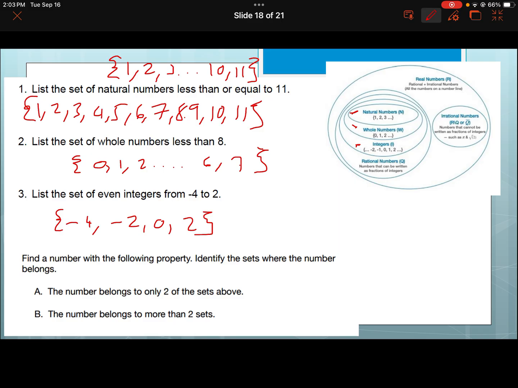Find the number with the following property. Identify the sets where the number belongs. The number belongs to only 2 of the sets above. So you can pick any irrational number, can't you? Any irrational number will only belong to irrational and real. So again, let's pick pi, because that belongs to irrational. What is wrong with me? Irrational. If I could spell, I'd be dangerous.